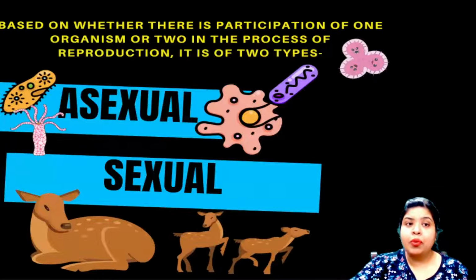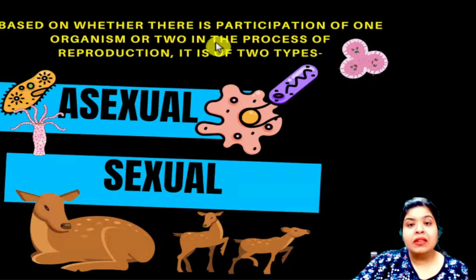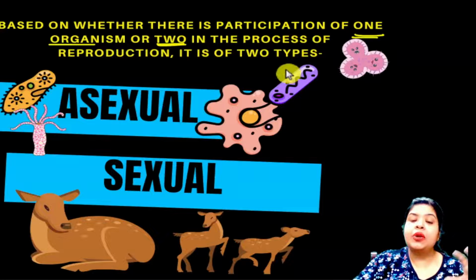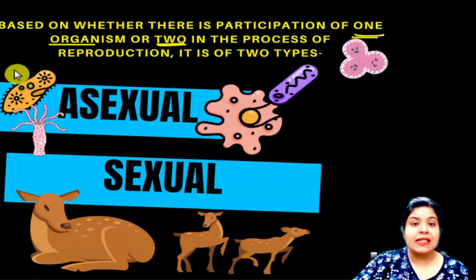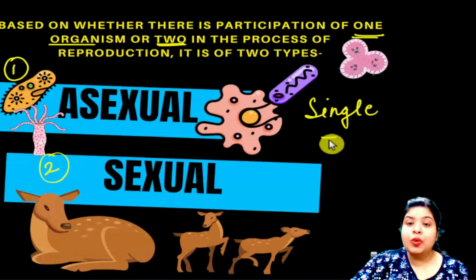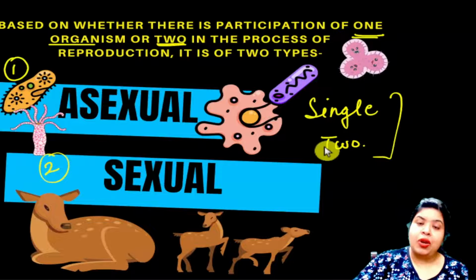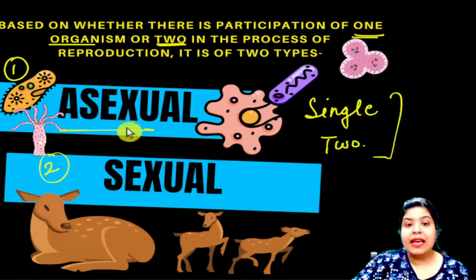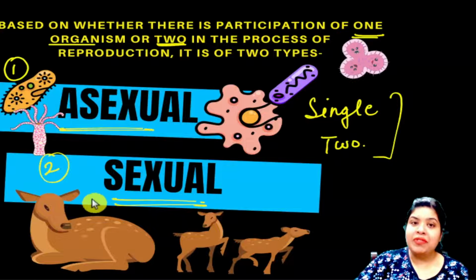Now we have different modes of reproduction based on whether there is participation of a single organism or two organisms in reproduction. We can divide reproduction into two major categories: asexual reproduction and sexual reproduction. The two basic categories are based on whether a single parent or two parents, two individuals, are involved in reproduction. So we broadly classify them as asexual and sexual modes of reproduction.